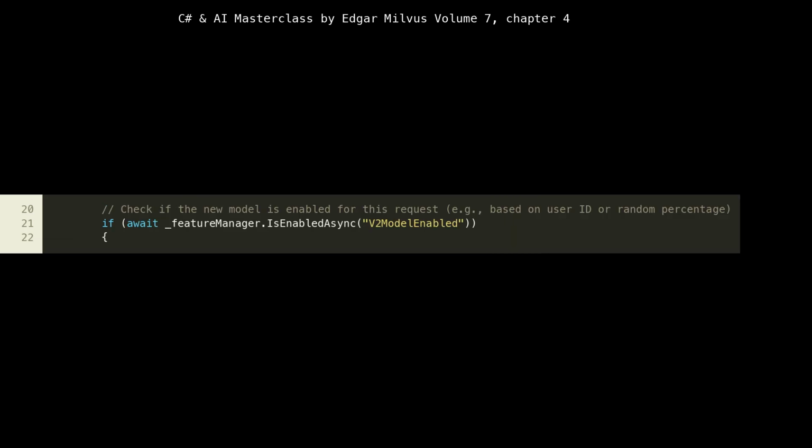Notice lines 20 to 22. Here, the core logic of feature flagging is demonstrated. We call _featureManager.IsEnabledAsync, v2 model enabled, to determine which model runner to use. This is a powerful technique for A/B testing or canary releasing new AI models. For example, we could configure the v2 model enabled flag to be true for 10% of users, or for users with a specific ID. This allows us to gradually roll out a new, potentially more performant or accurate, AI model, v2, to a subset of traffic, observe its behavior in a production environment, and quickly revert to the older model, v1, if issues arise, all without code deployment. This significantly reduces deployment risk and enables continuous delivery.